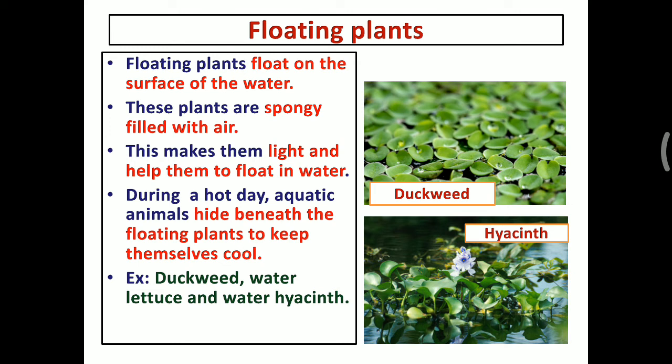And during hot climate, the aquatic animals, what are the aquatic animals? The fish and some other animals living in water, no? Those aquatic animals always hide beneath the floating plants to keep themselves cool. So examples of floating plants are duckweed and hyacinth.